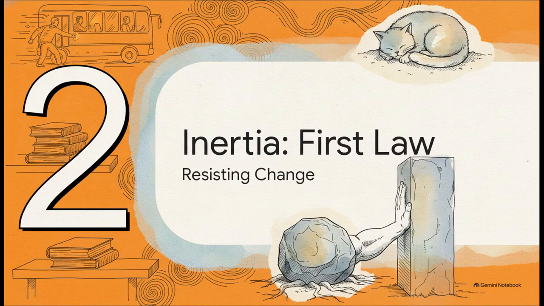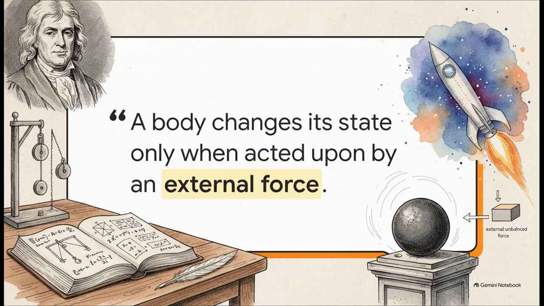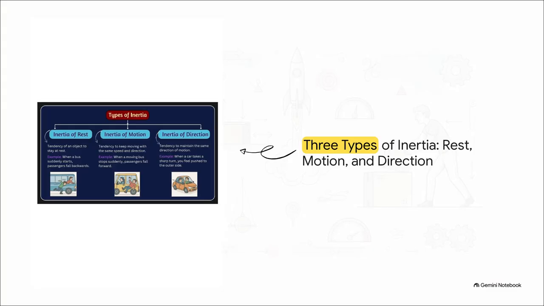Section 2. Inertia, first law, resisting change. Enter Sir Isaac Newton and the universe's ultimate rule of stubbornness. The first law of motion states, an object remains at rest or in uniform motion in a straight line unless acted upon by an external, unbalanced force. Basically, if that external unbalanced force is 0, there will be absolutely 0 change in its state of motion or rest. Period. We call this stubbornness inertia, and it actually comes in 3 different flavors: rest, motion, and direction.